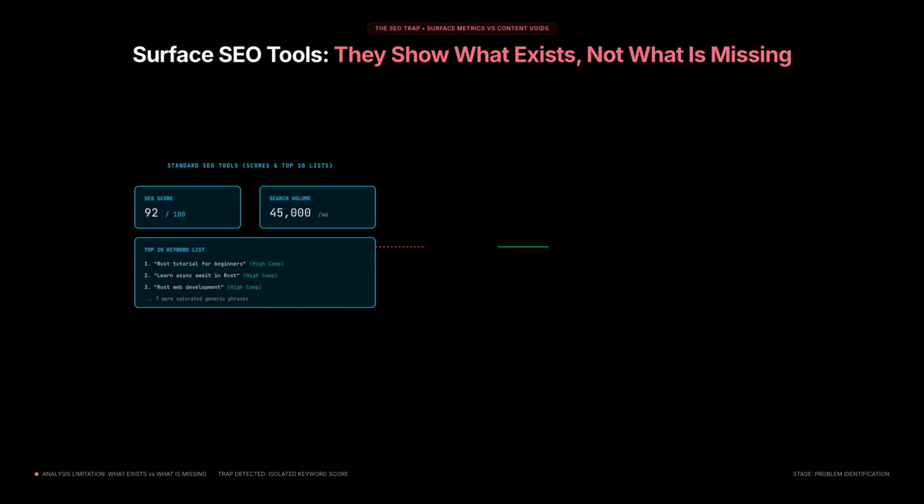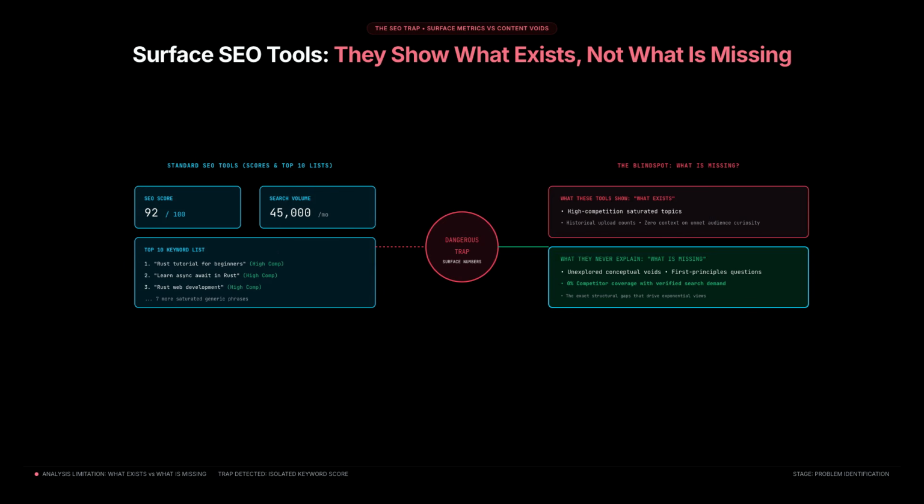Most YouTube analysis tools show you scores, keywords, and top 10 lists. But these numbers hide a dangerous trap. They tell you what exists but never explain what is missing.